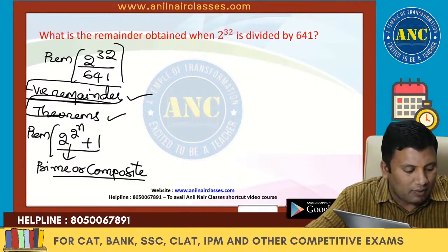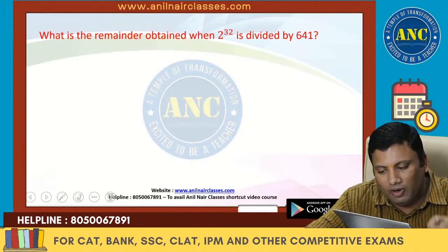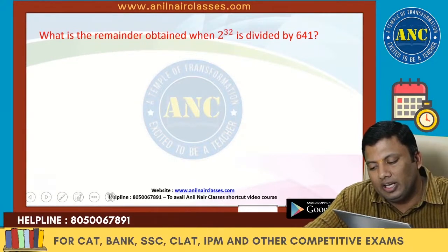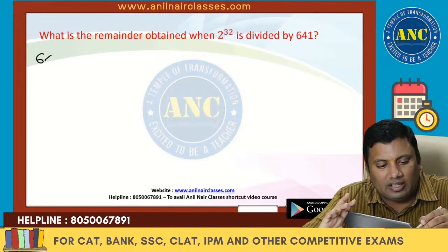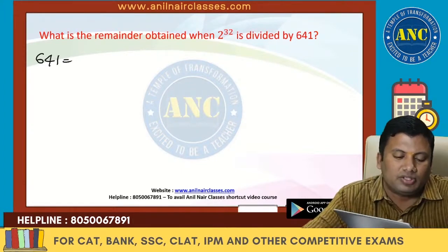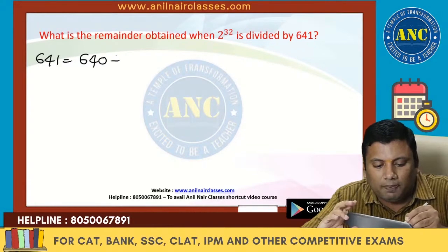Now see how I am going to solve this question. What is the remainder when 2 power 32 is divided by 641? There is a speciality with respect to 641. It is nothing but 640 plus 1.